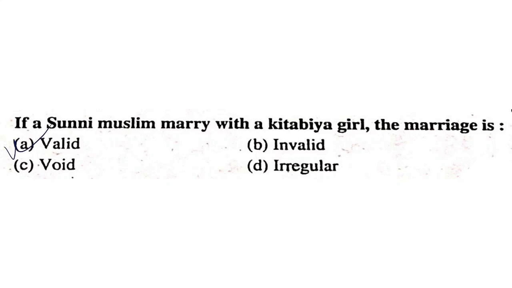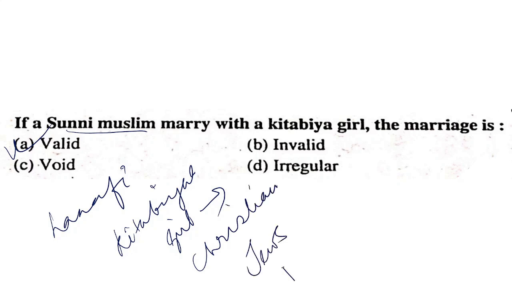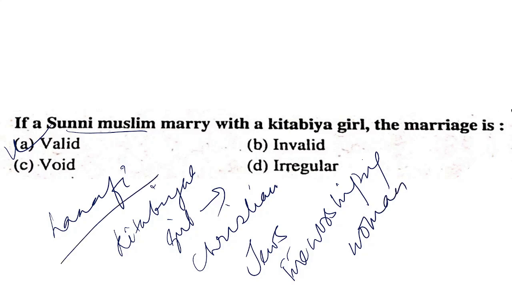The Hanafi, that is the Sunni Muslim, or the Hanafi is a school of Sunni Muslims, may marry a Kitabiya girl. Who is a Kitabiya girl? A Kitabiya girl can be a Christian, Jewish, or a fire worshipping woman. So Hanafi, that is the Sunni Muslims, can marry a Kitabiya girl.